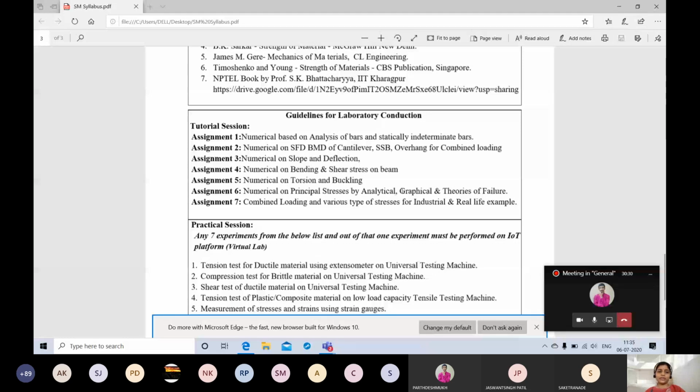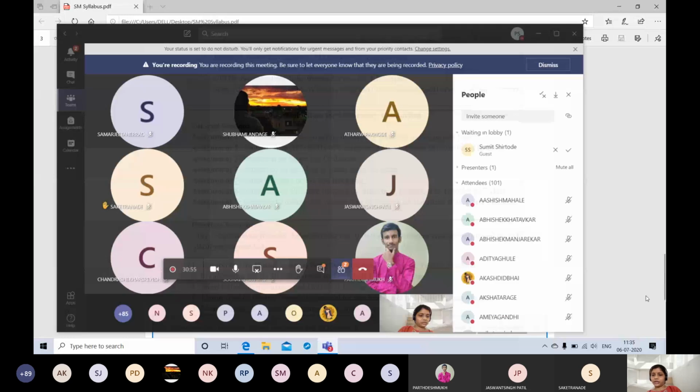All 5 assignments are numerical based, and you have to solve different numericals. In a group of 4 to 5 students the same numerical may come, but I will try to see that you get different types of numericals. I'll share the assignment, plus I'll share the question bank also, because different questions will be there. Just let me admit somebody.